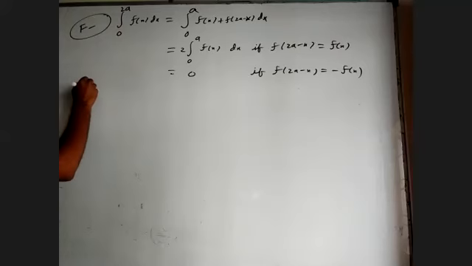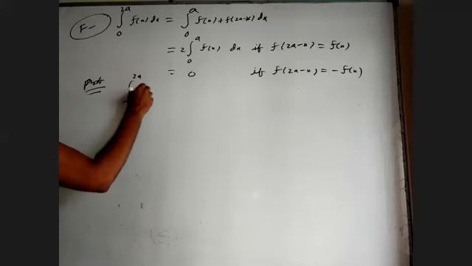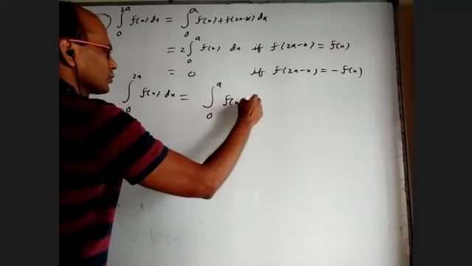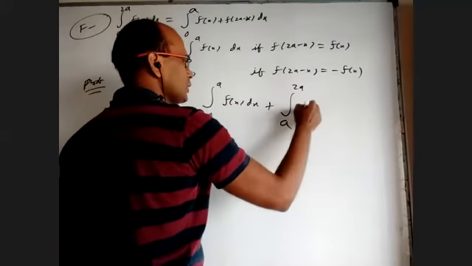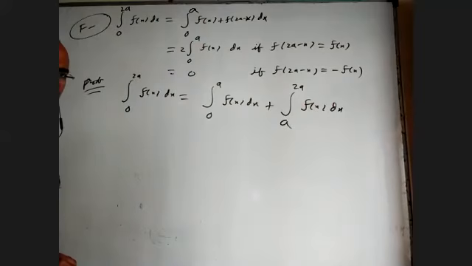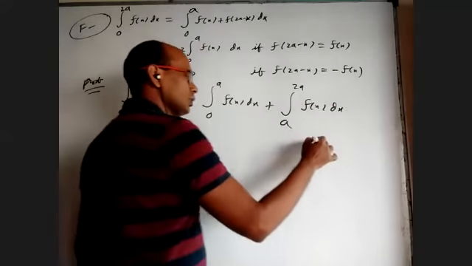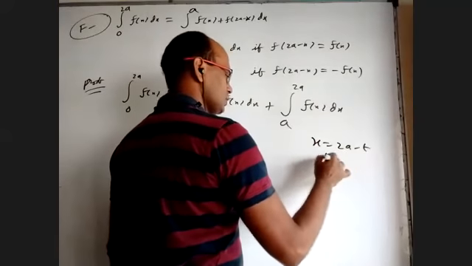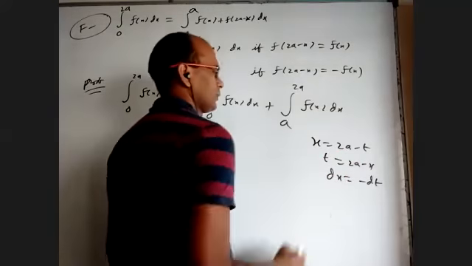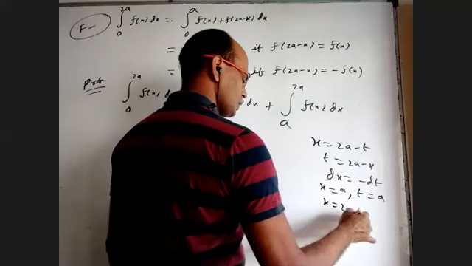Proof. Integral 0 to 2a f of x dx can be written as integral 0 to a f of x dx plus integral a to 2a f of x dx. The first one I don't want to change. The second one alone, I want to take t as 2a minus x, so dx is equal to minus dt, and when x is a, t is equal to a, and when x is 2a, t is equal to 0.